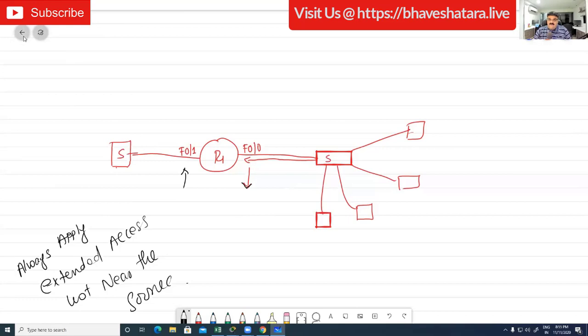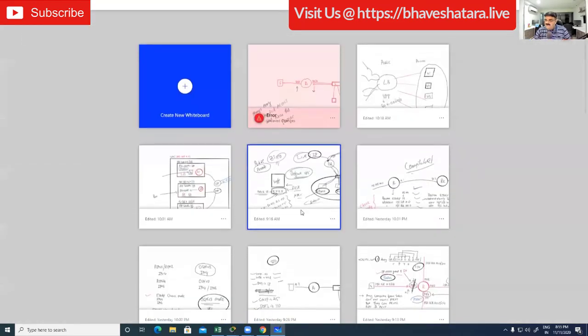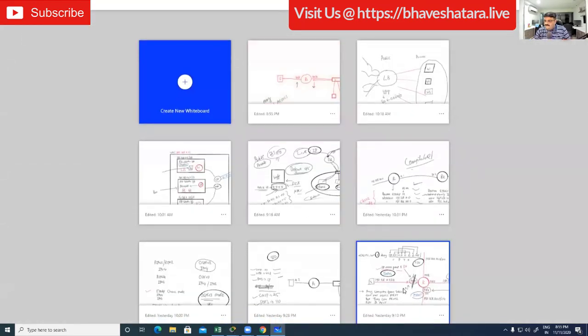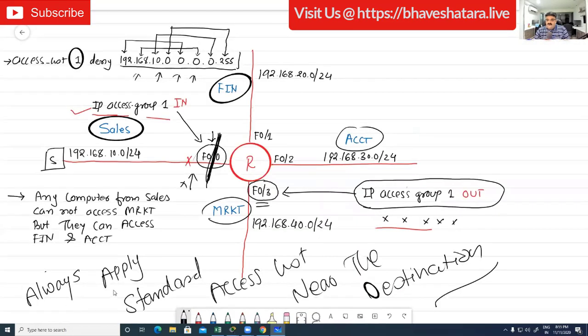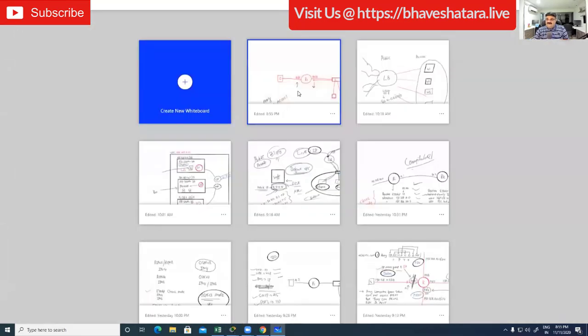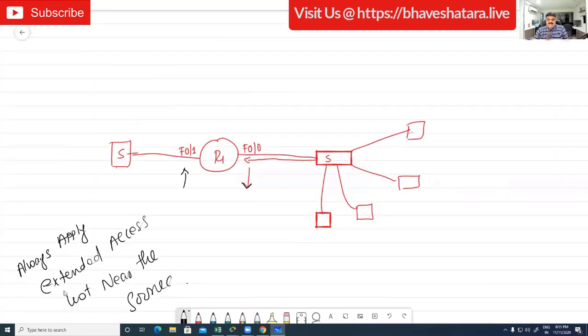Let me open my rule, which I explained to you yesterday: always apply standard access list near the destination. That rule was about the standard access list, right? Today we have a different scenario, and today we have to follow this rule: extended access list should be applied near the source. Okay, so the answer would be FastEthernet 0/0.